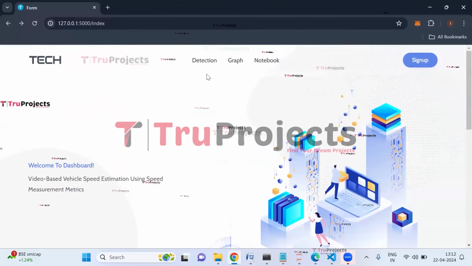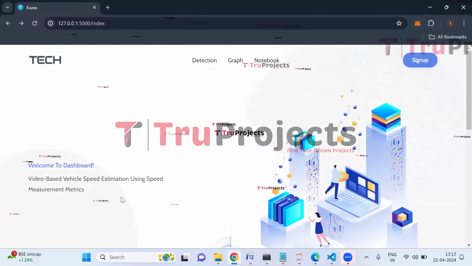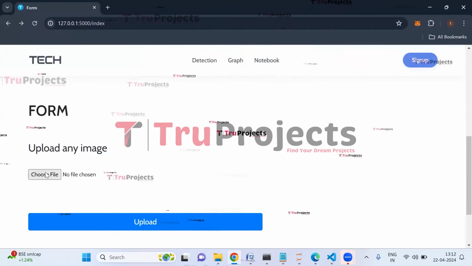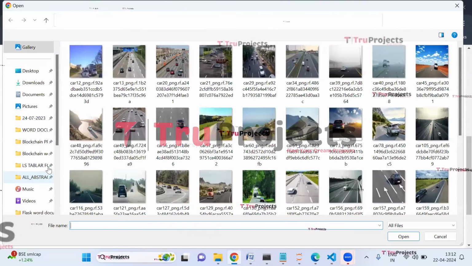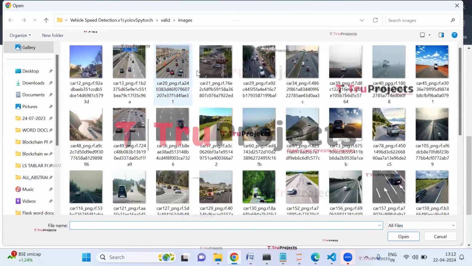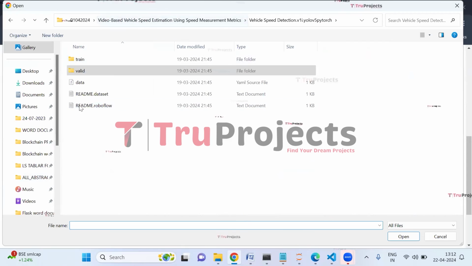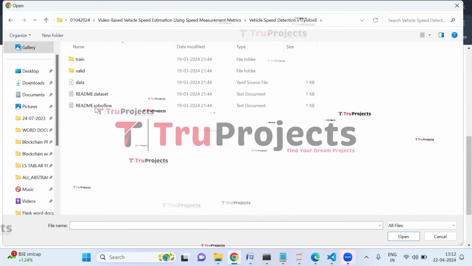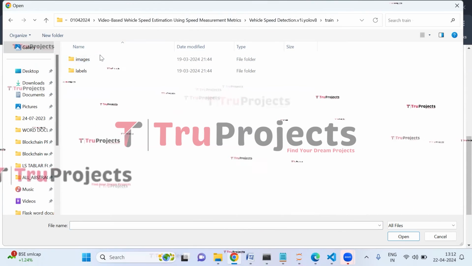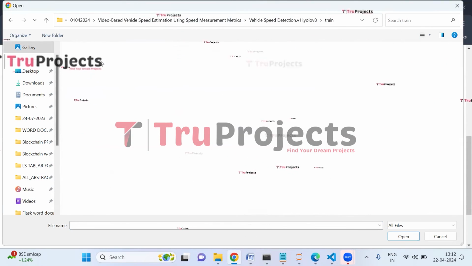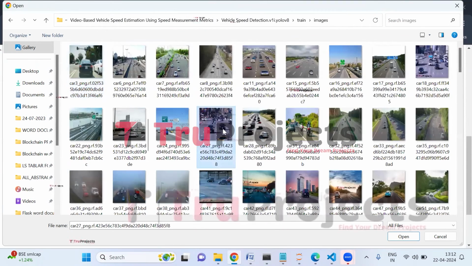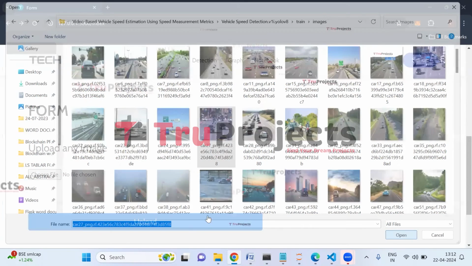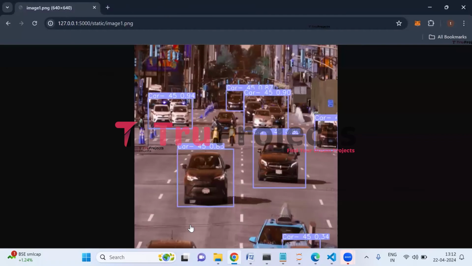Let us upload one more image. Click on detection link. Now click on choose file. Let us upload the image from the YOLO V8 dataset from the train folder. So this time I'm selecting this image. Now click on open. Now click on upload button.